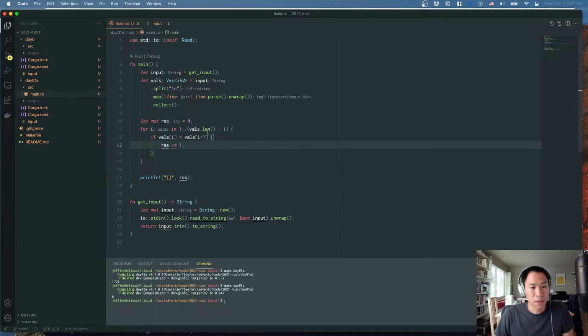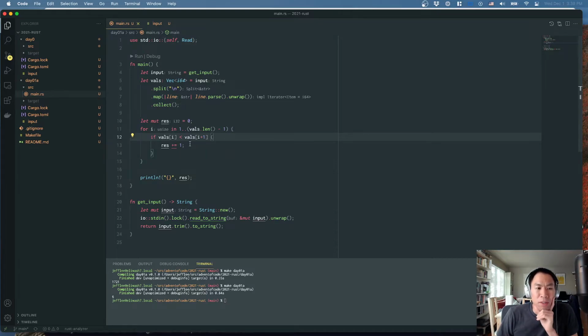Does that mean that vals.len minus 1 is the wrong answer? So let's think about this. Let's say we have an array of 3 elements. Vals.len would be 3, 3 minus 1 would be 2. We don't actually want i to ever be 2.